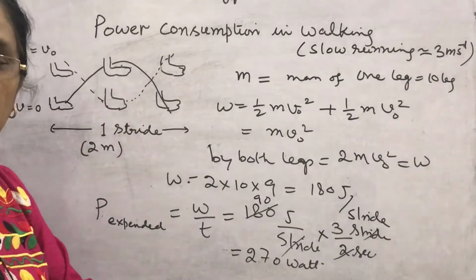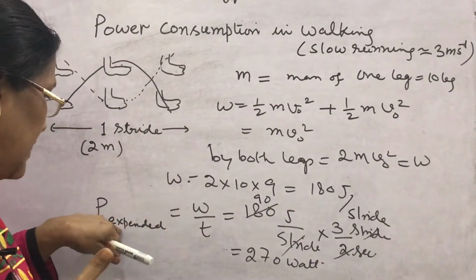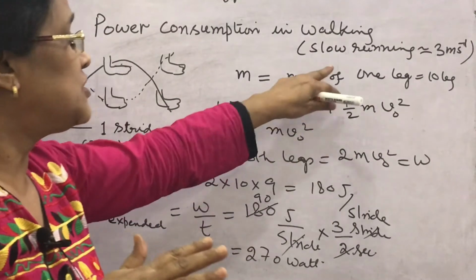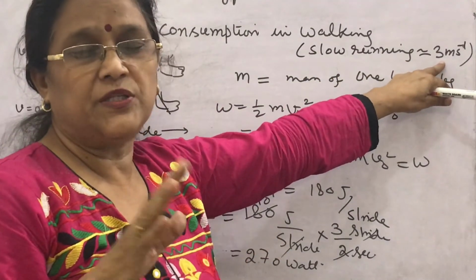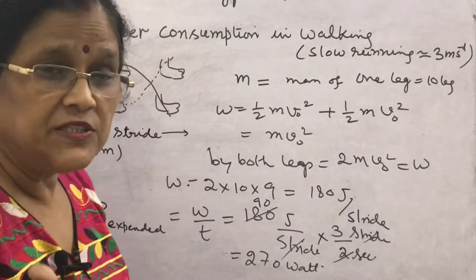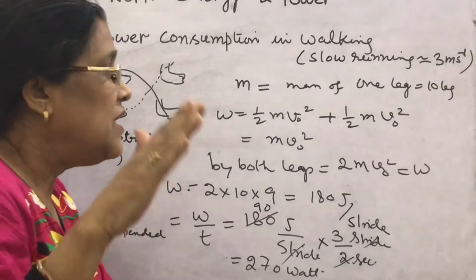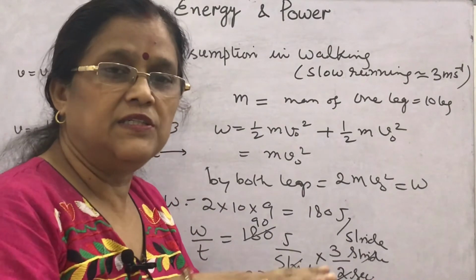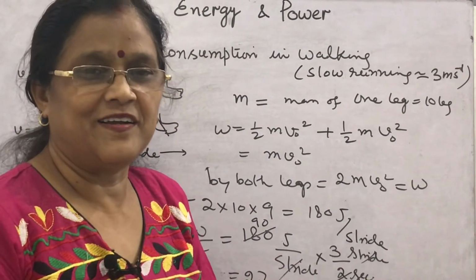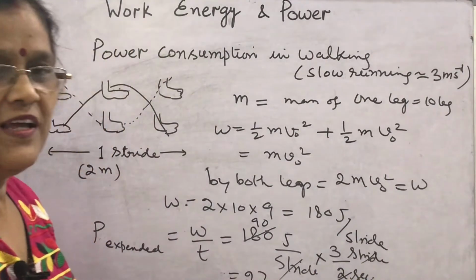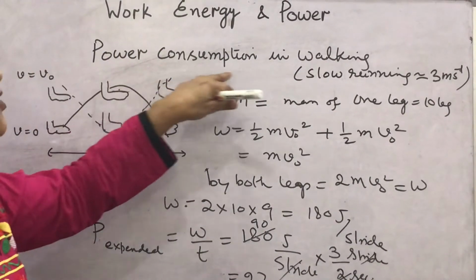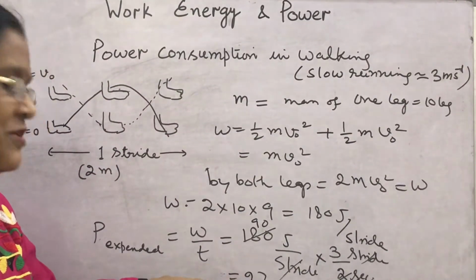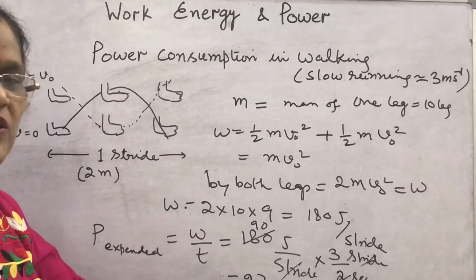Here I have calculated this power expenditure, 270 watt, for slow running with the speed of 3 meter per second. And this is the lower estimate, because in this running, swinging of hand and air resistance have been neglected. So the power consumption in walking with this speed of about 3 meter per second is approximately 270 watt, and which is the lowest.